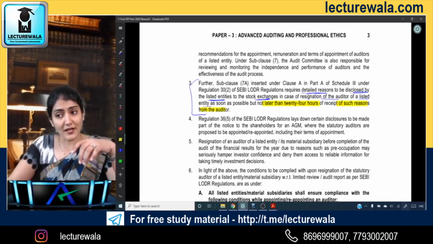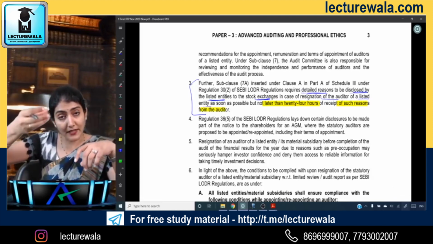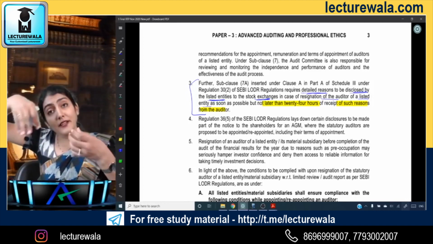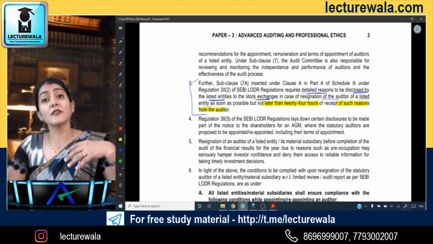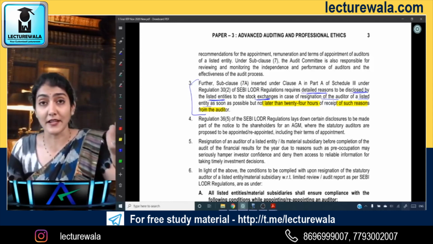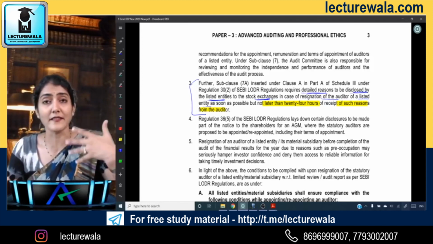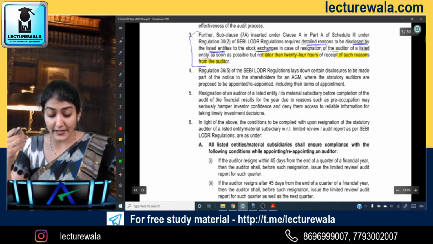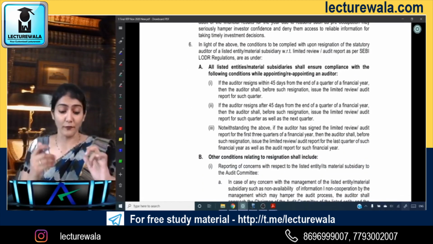Once the auditor has sent the reasons to the company, the listed entity within 24 hours has to give the detailed reasons to the stock exchanges regarding the resignation of the auditor. Why does the auditor resign? The detailed reasons for the same. Okay, right. Then regarding this resignation of auditor.